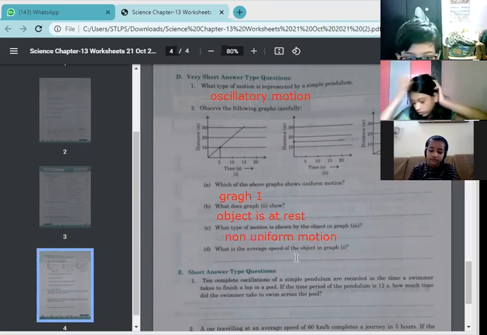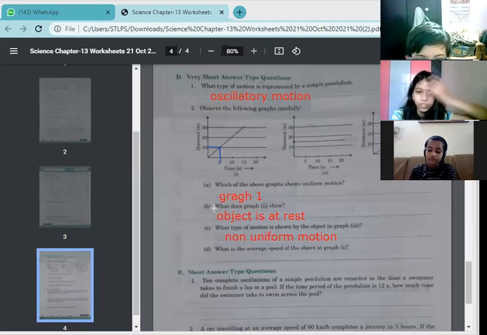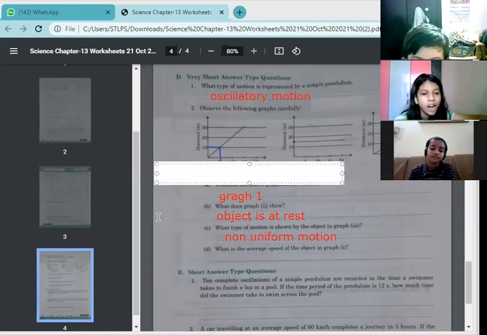Next, what is the average speed of the object in graph 1? So children, as you can see, if the time is 5 seconds, then the distance covered is 10 meters. Okay, you can find out the speed. What is the formula of speed?